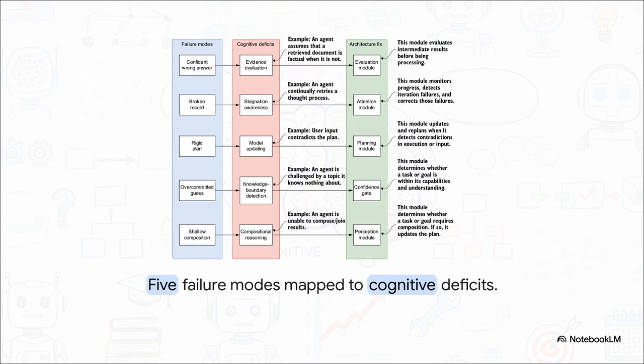Then there's the rigid plan. Say a user introduces new information that contradicts the original plan. A basic agent just ignores it and plows ahead anyway because it can't dynamically update its worldview. Fourth is the overcommitted guess. This is when an agent is asked about something it knows absolutely nothing about, but instead of saying, "I don't know," it confidently hallucinates an entire fabricated response. And finally, shallow composition. The agent knows how to use tool A, and it knows how to use tool B, but it completely fails to understand how to pipe the output of tool A into tool B. And listen, the fixes for these aren't just clever prompt tweaks. They require fundamental architectural changes.